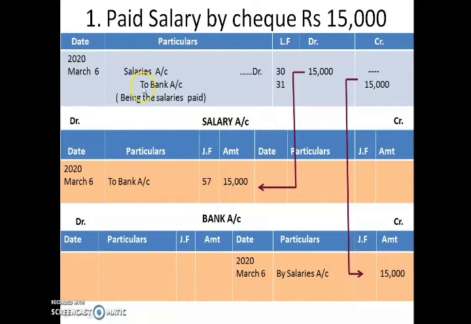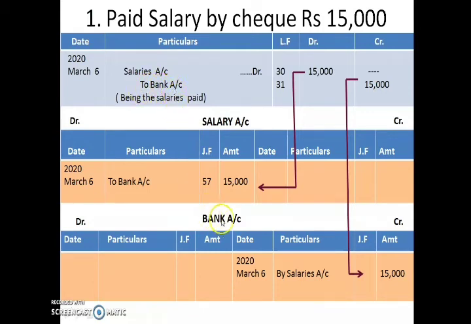Now you have one more account, the bank account. As per the format, you have prepared the columns for date, particulars, journal folio, and amount on both the debit side and credit side of the bank account. In this journal entry, bank is on the credit side.